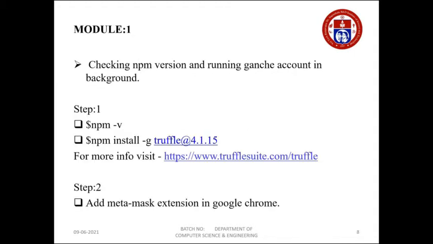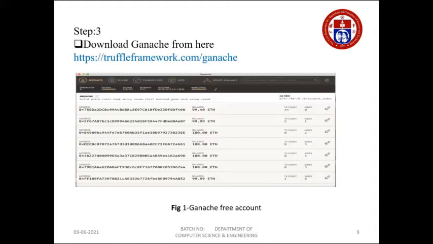In module 1, step 1, try to get the version; npm is the basic command. I'm using Visual Studio in the background so that it's very clear, because npm is the command that you use in the terminal. In the Visual Studio terminal you can use npm -v to get the version. I'm trying to install Truffle here, and for more information you can visit the following site. Step 2, try to add a MetaMask extension in Google Chrome.